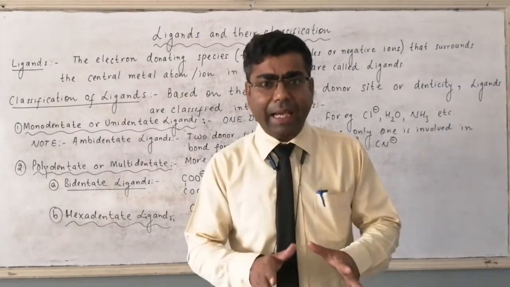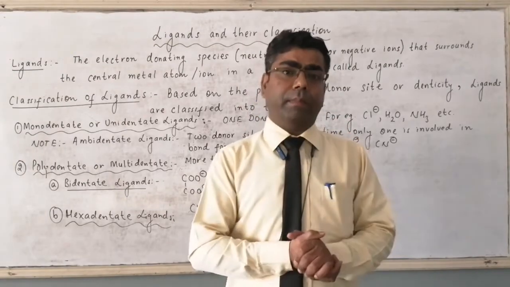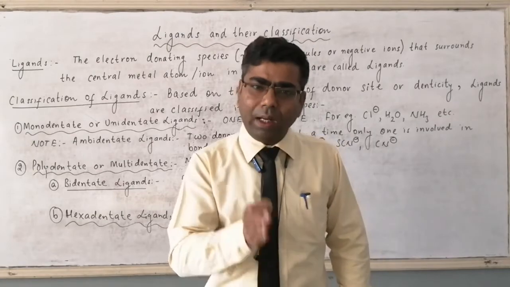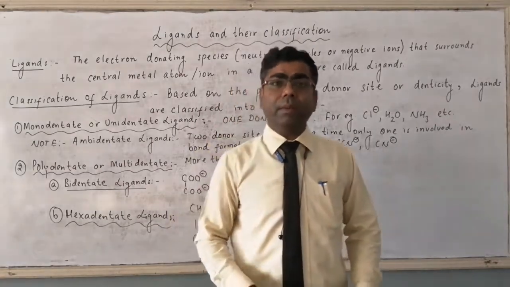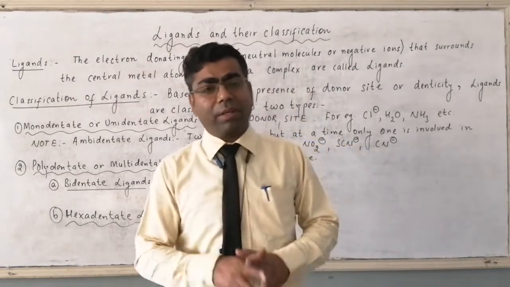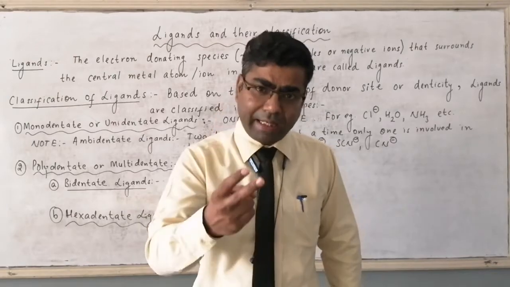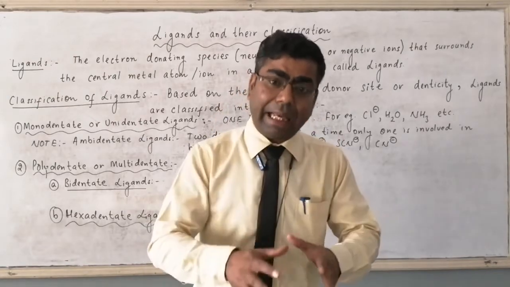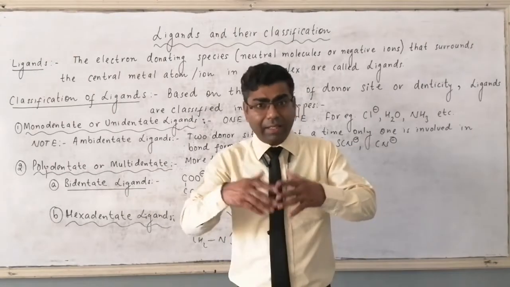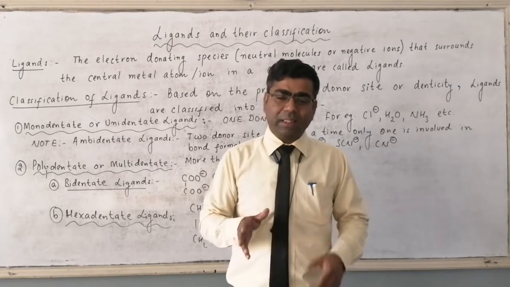These ligands have two donor sites or two donor atoms, but at a time only one donor site or one donor atom can be involved in bond formation with the central metal atom or central metal ion. They have two donor sites or two donor atoms, but at a time only one is involved in bond formation. So ambidentate ligands also belong to monodentate ligands. It is a special case.